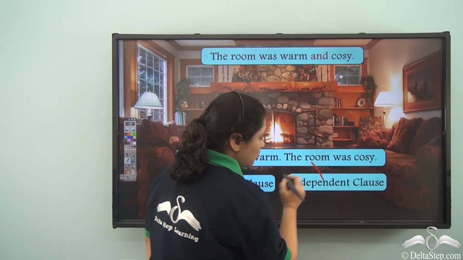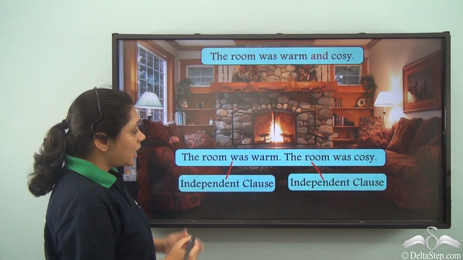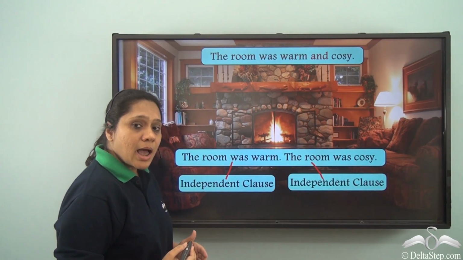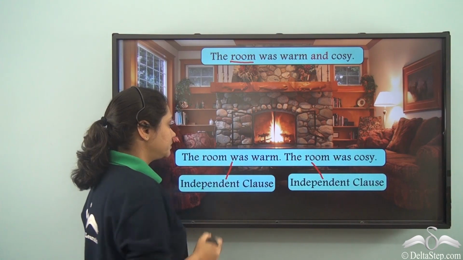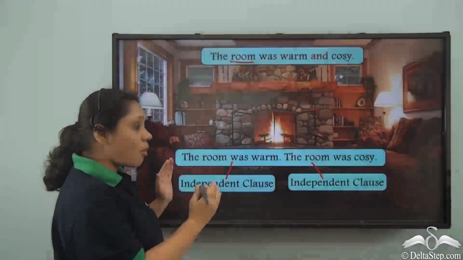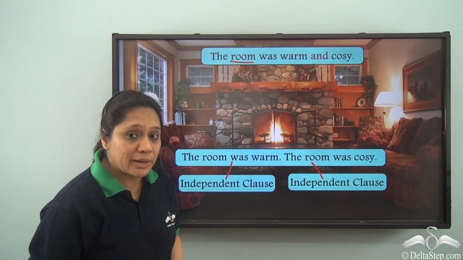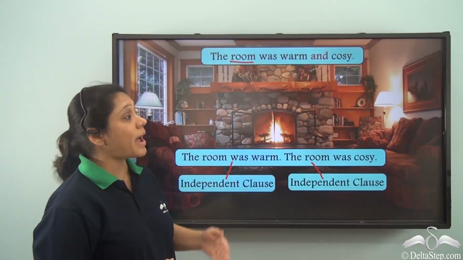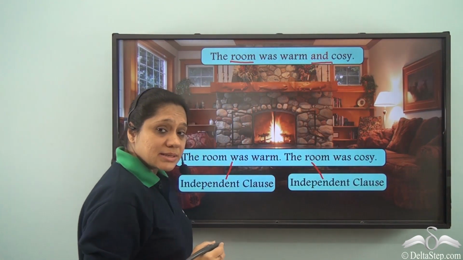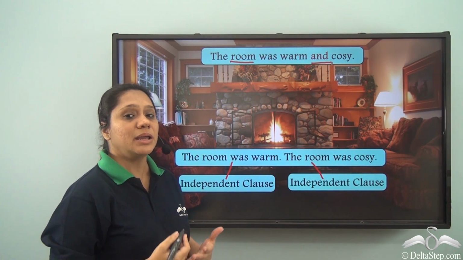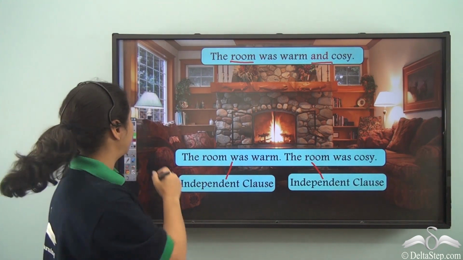So this is also an independent clause. Now both the clauses are equally important to describe the room. So and is joining two sentences or two ideas which are equally important.